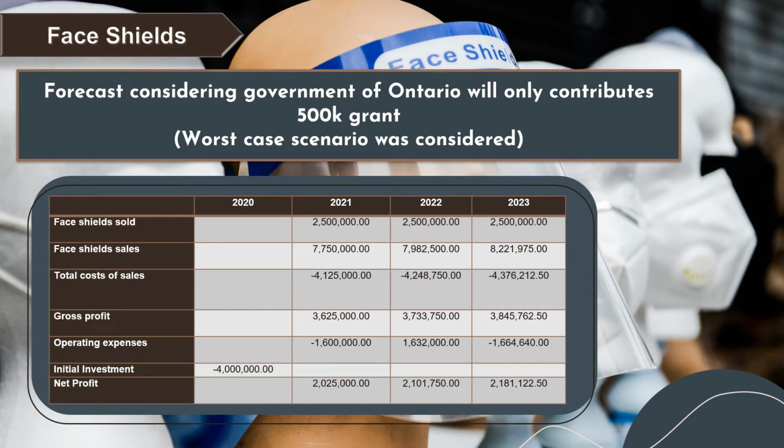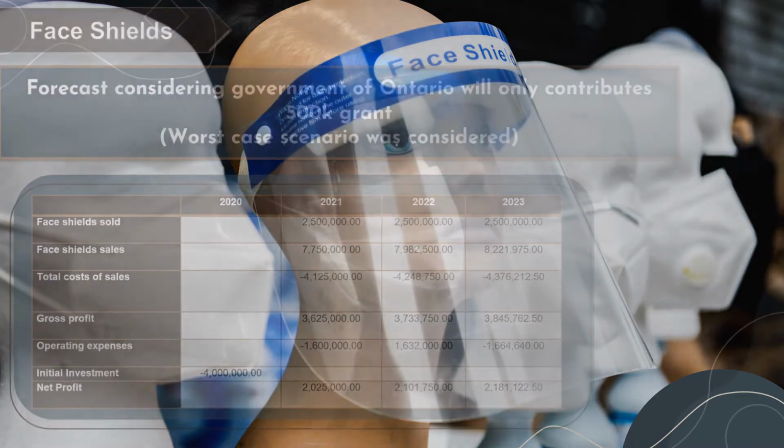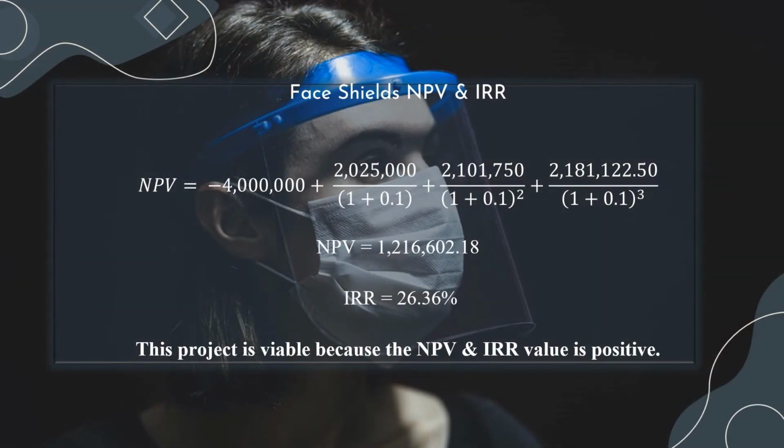So this is the forecast considering Government of Ontario will only contribute 500k grant to MJD. With the initial investment 4 million, so we will see the NPV and IRR is positive. Therefore, this project is viable.